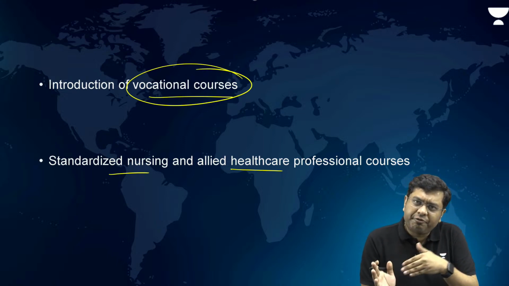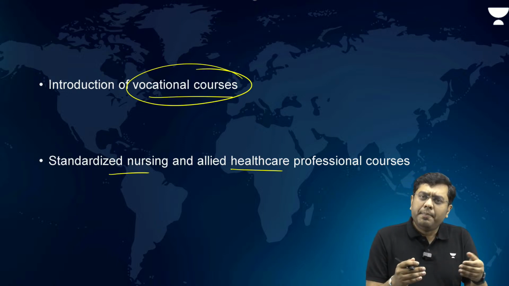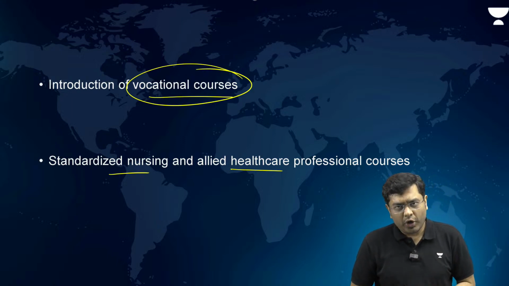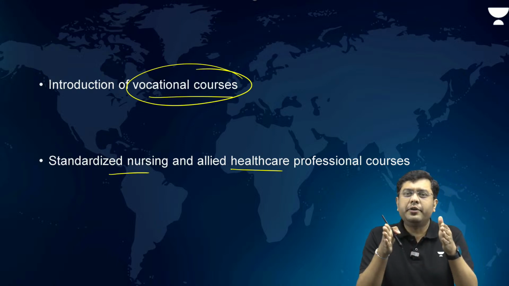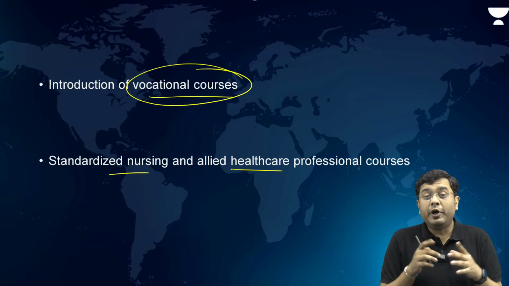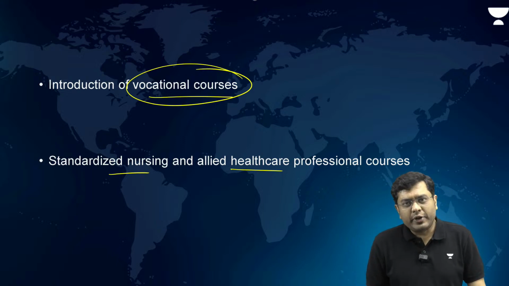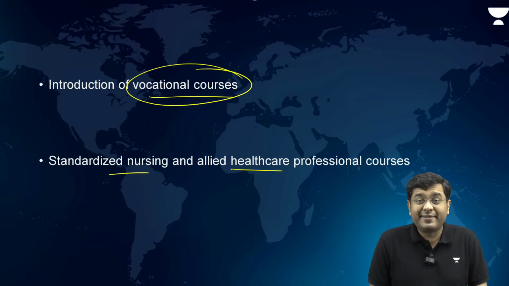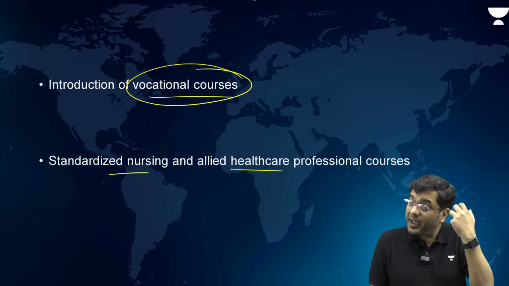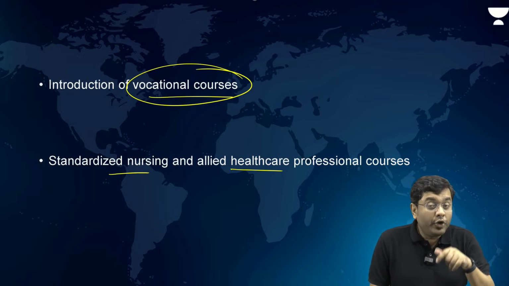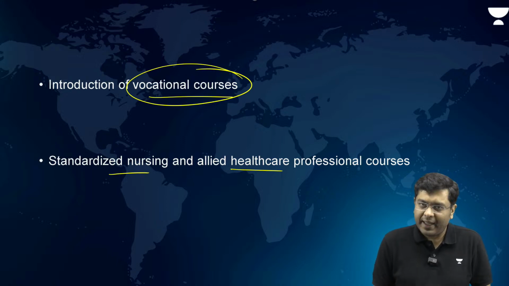So there is a kind of a flight of skill there. So rather than facing that, what needs to be done is basically standardize these courses all across and ensure that all of them have the required parameters which are met. Because healthcare is one of those sectors in India which is going to require increased influx of people into the healthcare sector in the coming decades. As the population goes older and older, there is a requirement of healthcare in larger areas of the country. So this will not only provide jobs, but will cater to another problem that India has associated with healthcare.